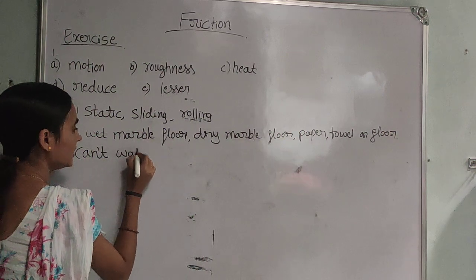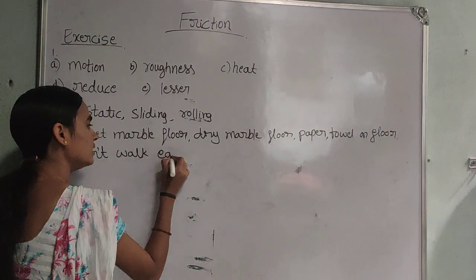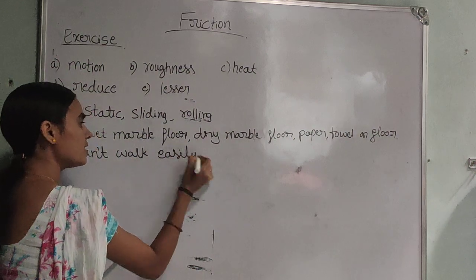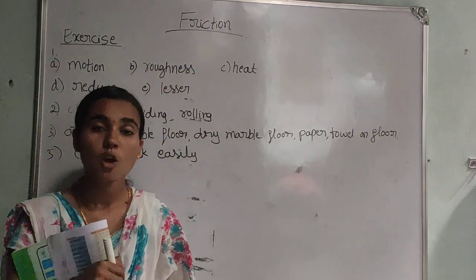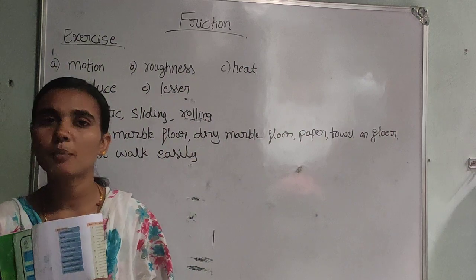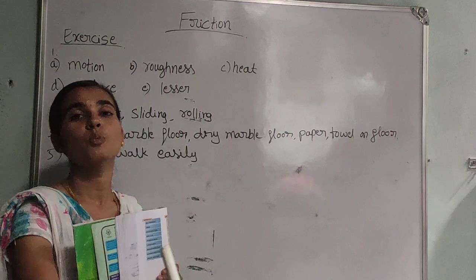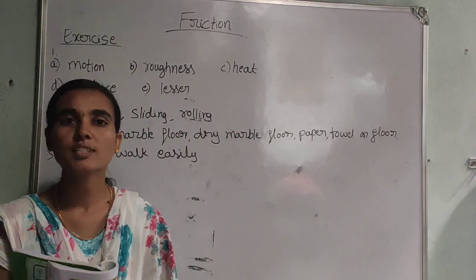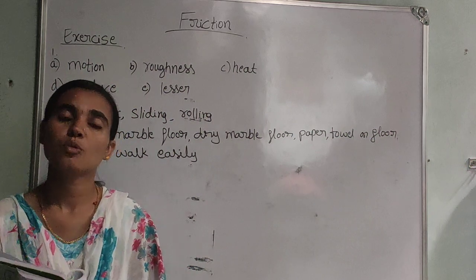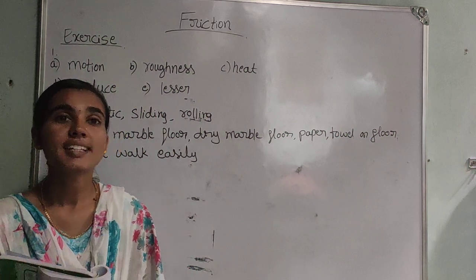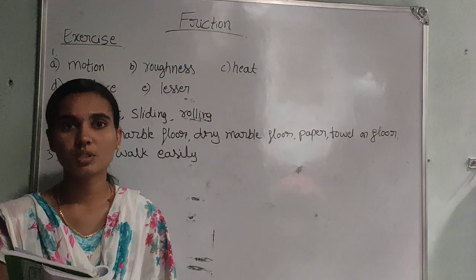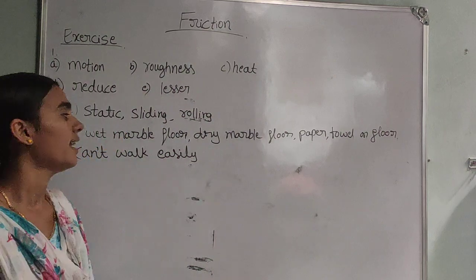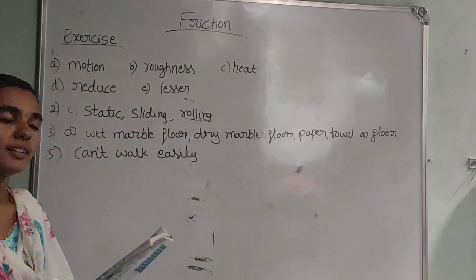Can't walk easily. We are going to slip down. Why? Because when we pour soapy water on the marble, it becomes a smooth surface. When it is a smooth surface, it has less friction. So because of less friction, it is not good for walking. Because of that reason, it is difficult to walk on the marble floor.